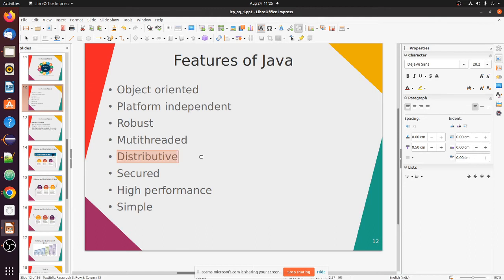Okay, so we'll stop here. We'll have a break for 5 minutes. You do one thing: note down all the features we have discussed today and send them to me through the chat box, or take it as an exercise. Briefly describe those features of Java, write them in a notepad or document, and send it. Is that okay with you, or is there any problem?